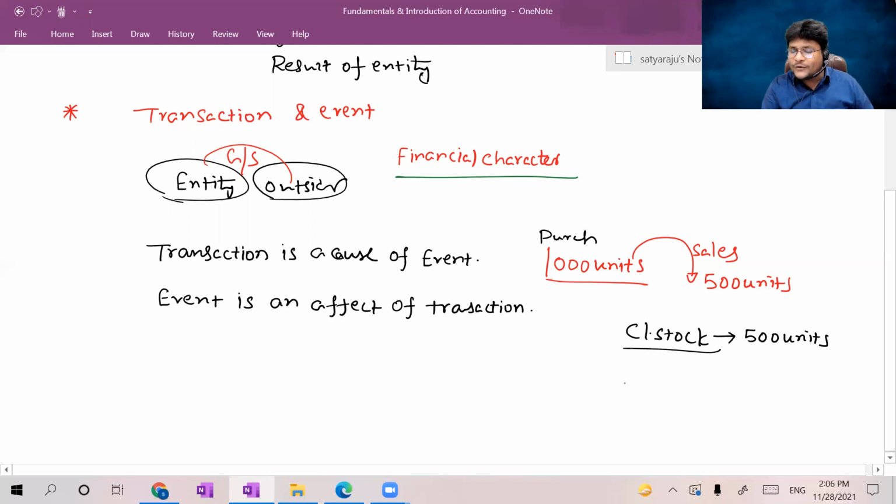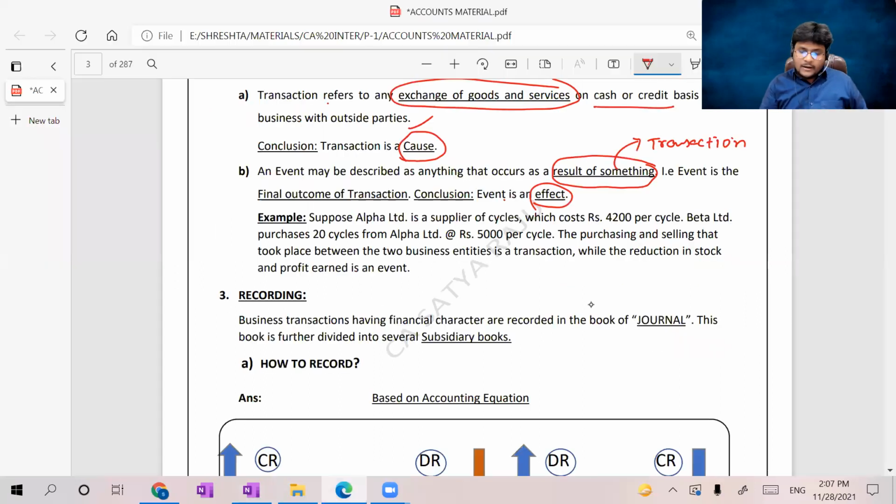Why was this closing stock evolved? Due to the effect of purchases and sales. That is very simple. So that is why transaction is the beginning and event is the ending. Transaction is a cause, event is an effect. So we can easily appreciate with this example the difference between transaction and event. Hope you understand. Now coming back to the material, let us read the example clearly.